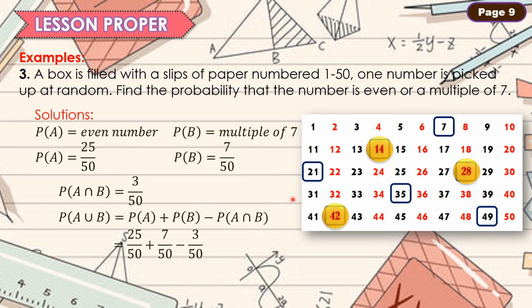By substitution method, the probability of A is 25/50. The probability of B is 7/50, minus the intersection. Ang intersection natin ay 3/50. And the result is equal to 29/50. This is the final answer.